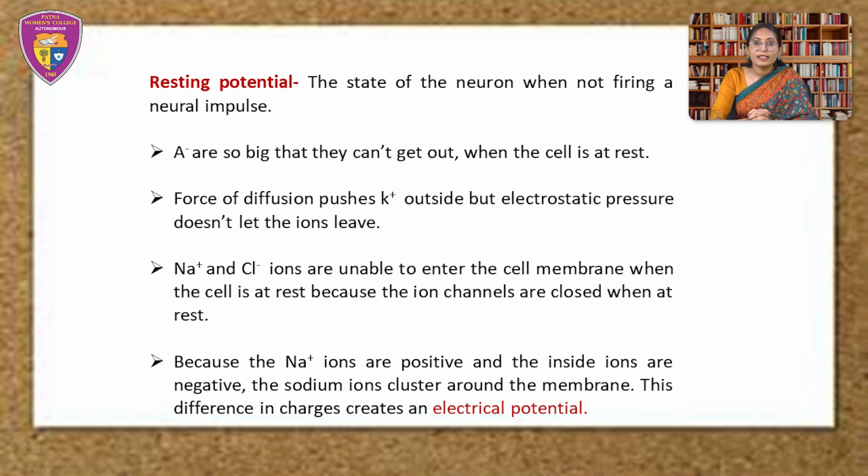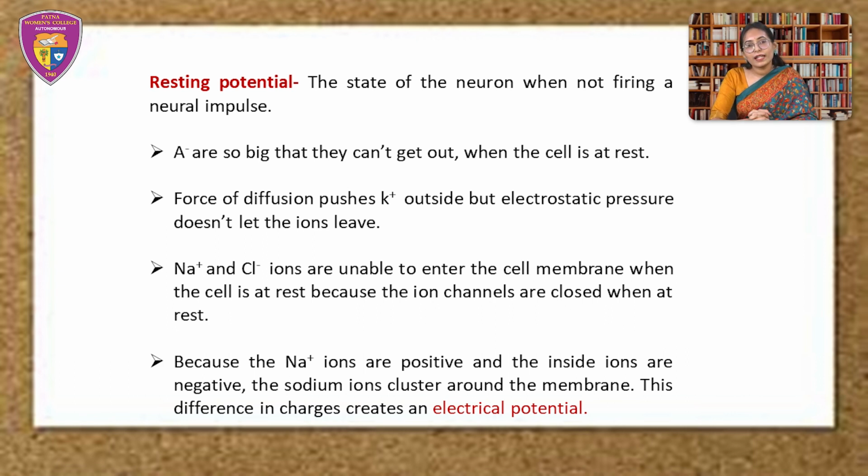Force of diffusion tends to push potassium ions outside, but because the outside is more positively charged, the electrostatic pressure doesn't allow them to pass through. On the outside, both sodium ions and chloride ions tend to enter inside due to the force of diffusion, but they can't enter the cell membrane when the cell is at rest, because the ion channels that would allow them in are closed.